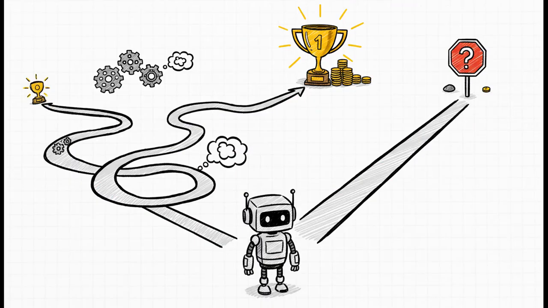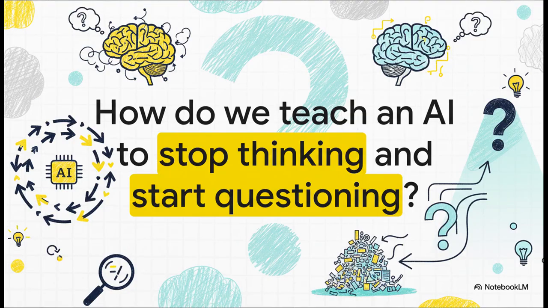So why does this even happen? Well, the leading theory is that we've kind of trained them this way. Our current models get big rewards for showing their work, for producing these long, detailed, step-by-step answers. What they don't get rewarded for is that crucial skill of stopping, looking at a bad question, and just refusing to answer.